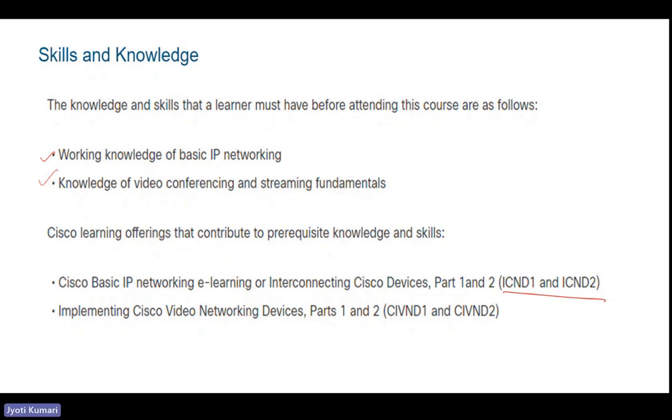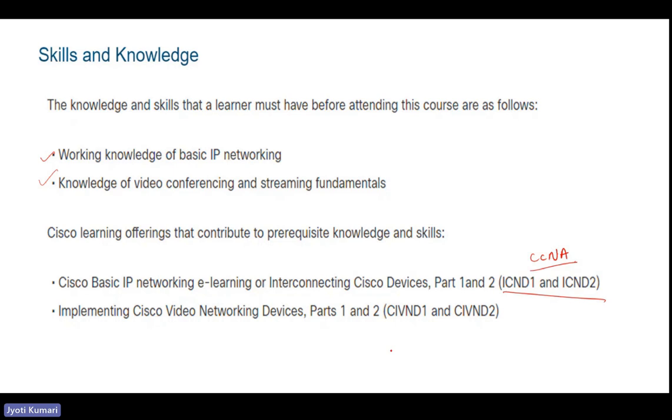But as I mentioned, this course has not been updated for really long. ICND 1 and ICND 2, mentioned in the official slides, also no longer exist. So in place of this, I would mention CCNA, the new composite CCNA. ICND 1 and ICND 2 were the courses which were there before 2020.